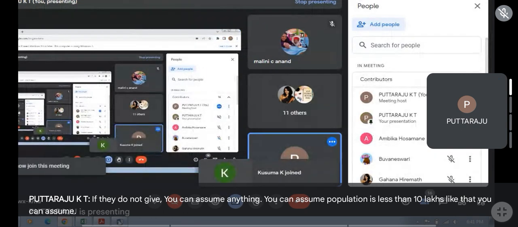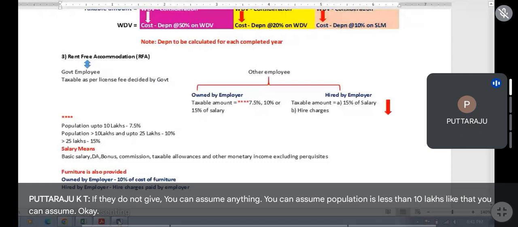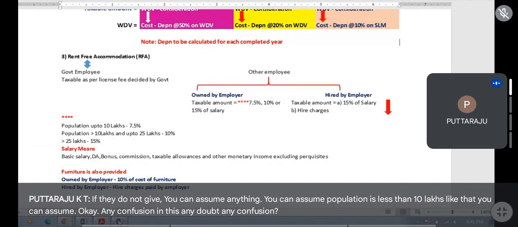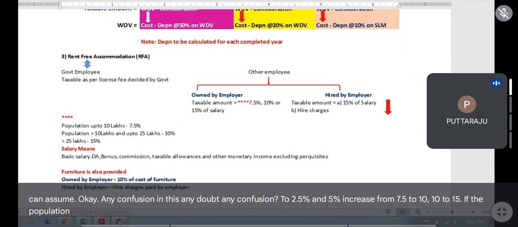Okay. Any confusion in this? Any doubt, any confusion? It increases by 2.5% and 5%, from 7.5 to 10 to 15. If the population is below 10 lakhs, 7.5%; 10 lakhs to 25 lakhs, 10%; above 25 lakhs, 15%.